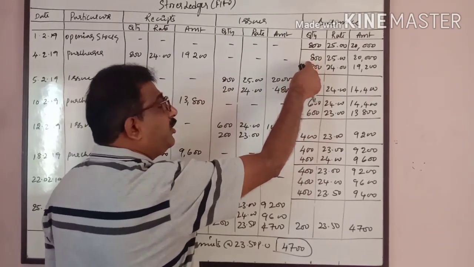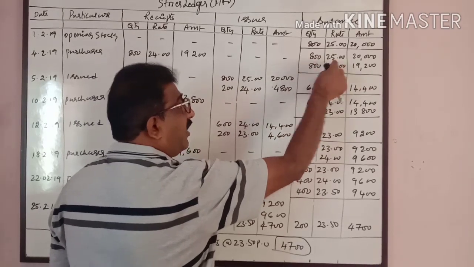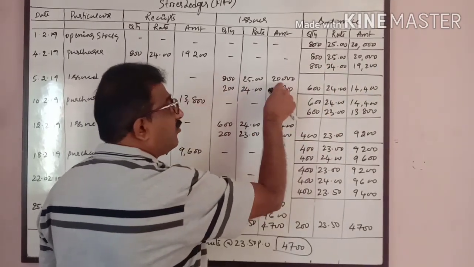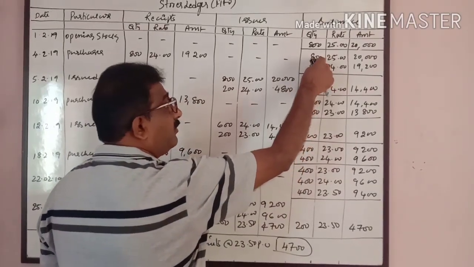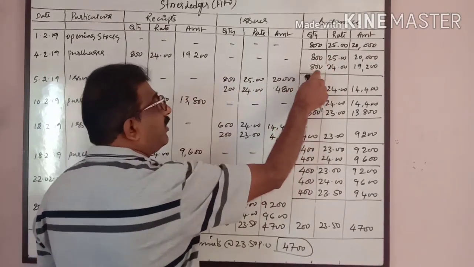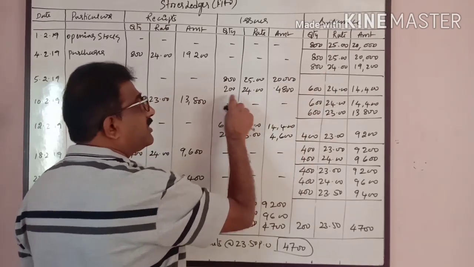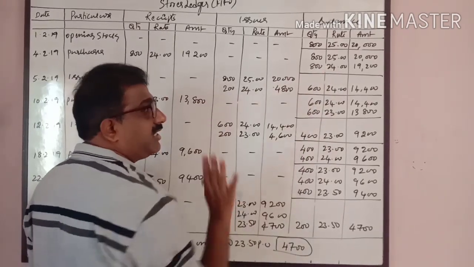First we have 800 units at the rate of 25. First we have to take this 800 units at the rate of 25. Out of 1000 units, 800 is issued from this stock and the remaining 200 we have to issue from this. 200 units at the rate of 24, 4800.